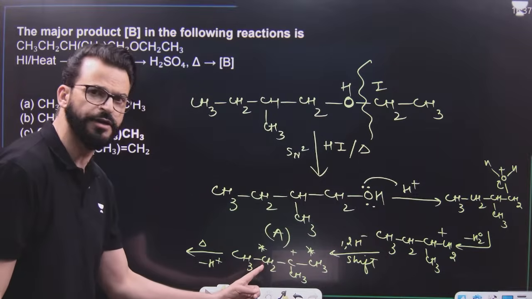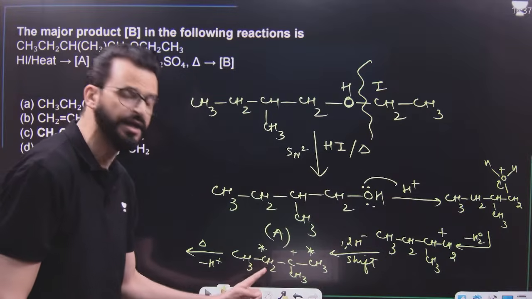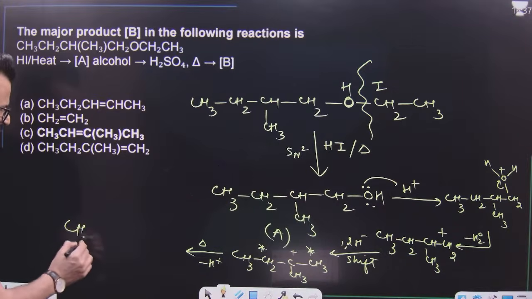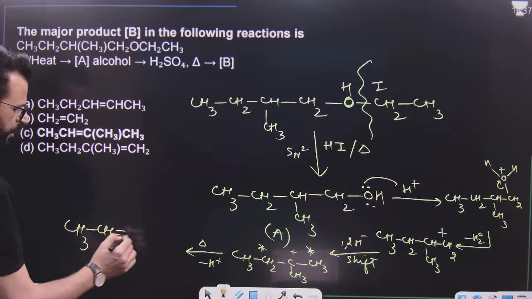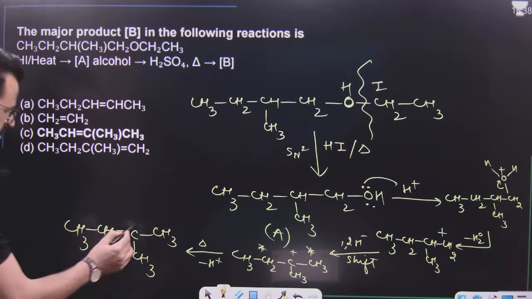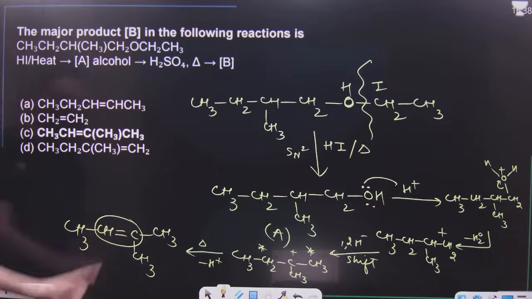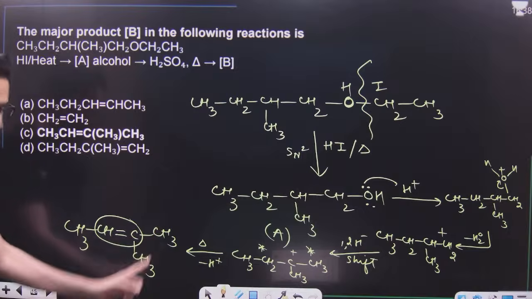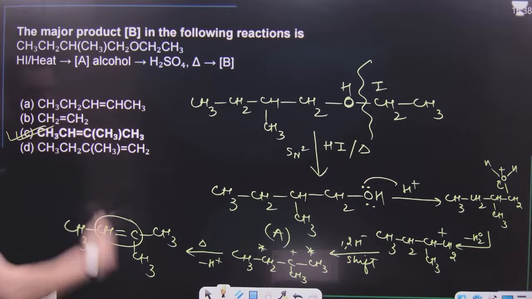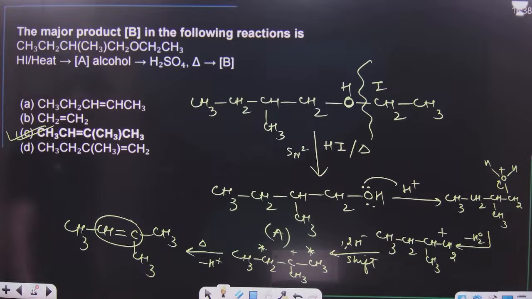And if we remove hydrogen from this and form a double bond over here, it will result in the formation of the Saytzeff product. And we know the Saytzeff product here is the major product. That is why the major product of this reaction is like this. That means there should be a carbon-carbon double bond, to one carbon there should be 2 methyl groups, and to the other there should be hydrogen and CH3. That means it is this one.